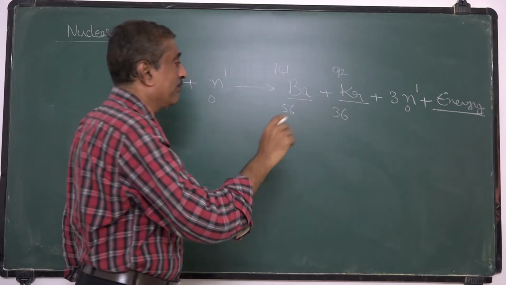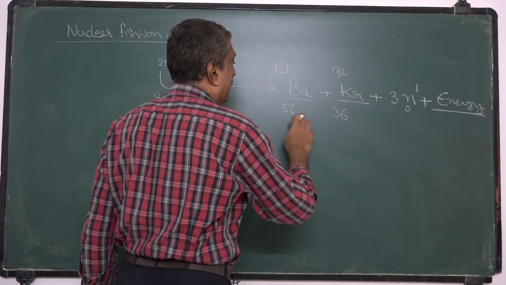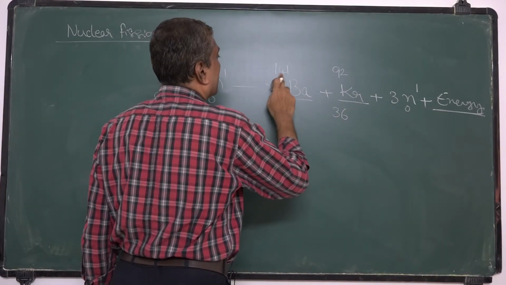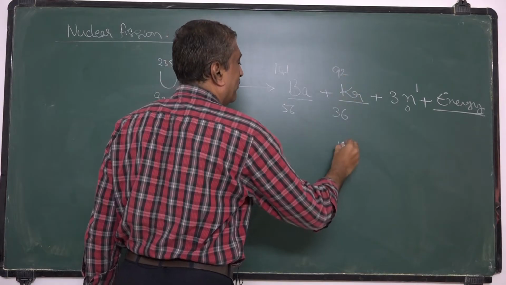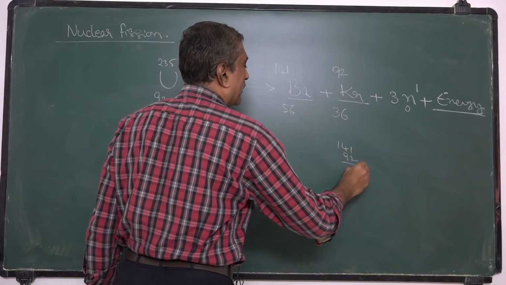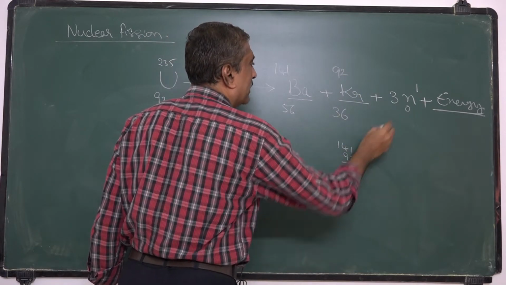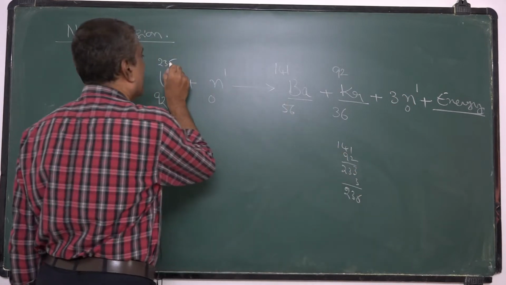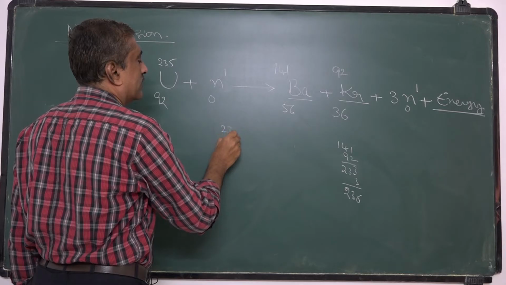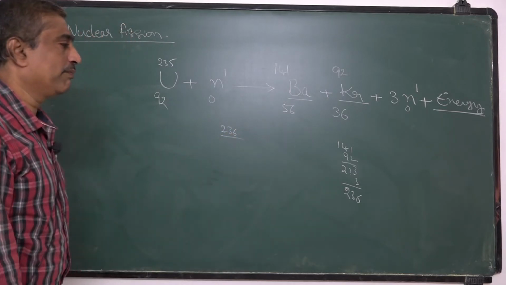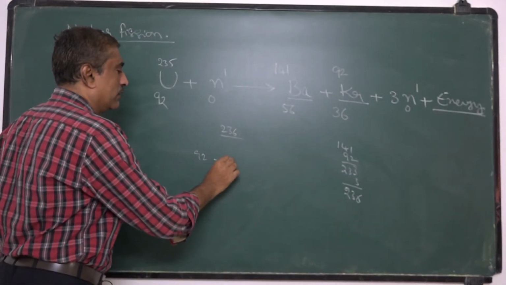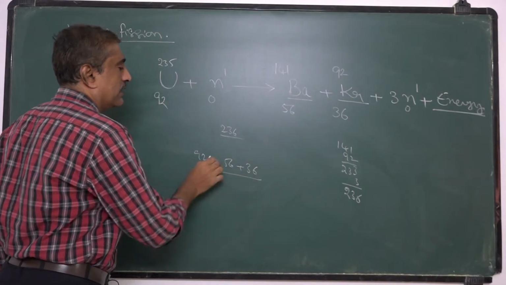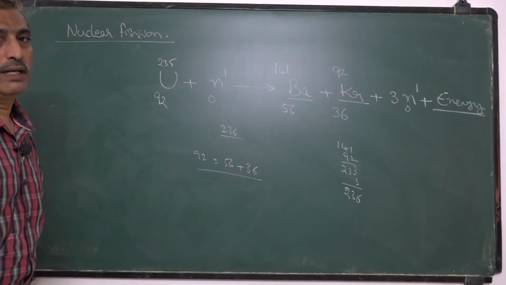Let me check: 141 plus 92 is 233, plus 3 is 236. Here also 235 plus 1 is 236. And 92 is equal to 56 plus 36. In this way, the nuclear reaction is balanced.